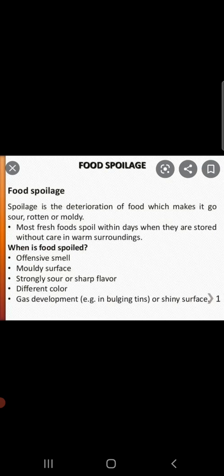It could be the odor, that is the smell. Spoiled food items emit a foul smell. Yes, उनमें से एक अजीब सी स्मेल आने लगती है which does not smell really nice, right? It resembles something like rotten eggs. So that kind of smell starts coming from the spoiled food.